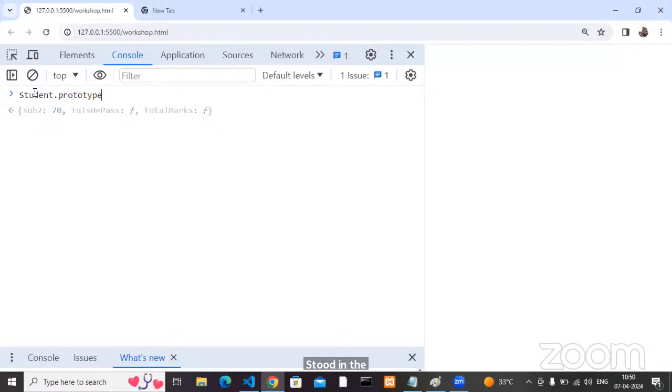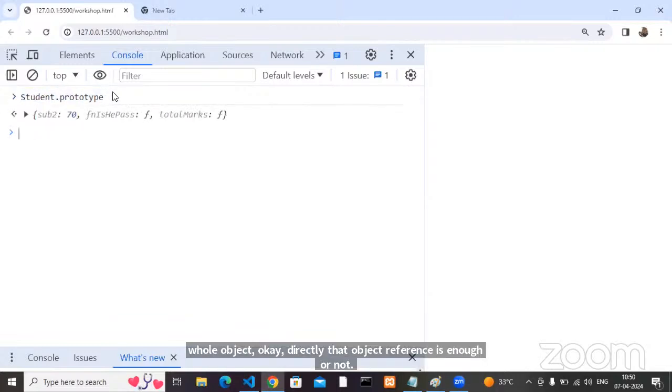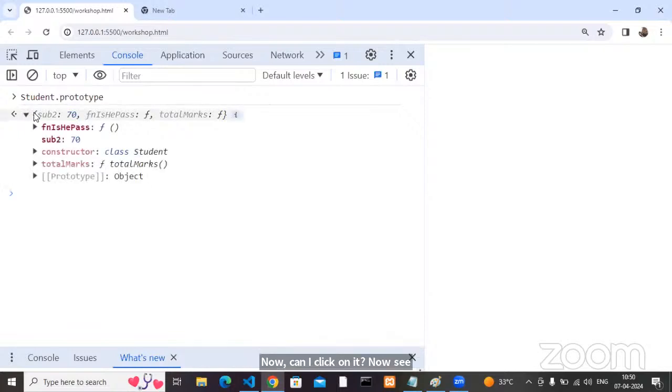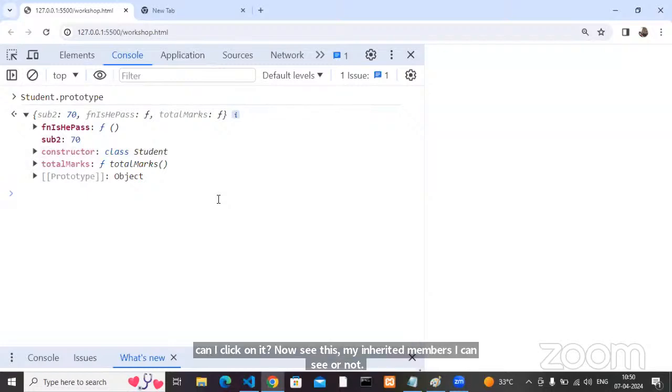Okay, how do you insert the data? One object is there. You insert the data using dot notation or square bracket notation. If you want to see the whole object, directly using that object reference is enough. Now, can I click enter? Now see this, I can see my inherited members.